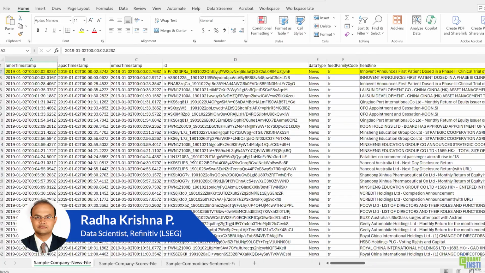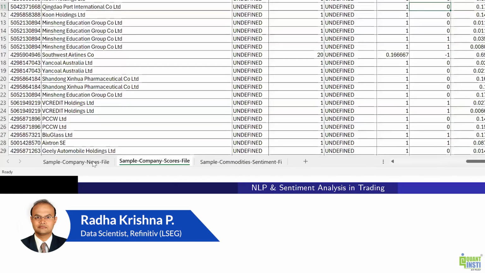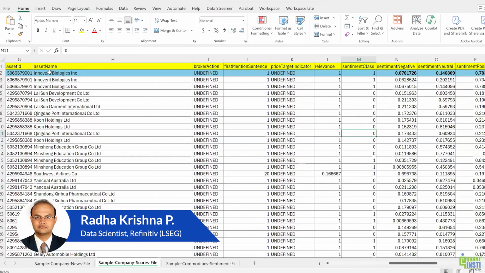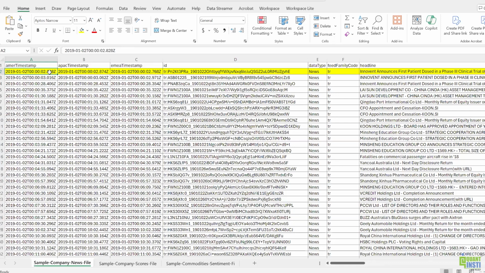But what I want you to pay attention to is that there are two tabs in this. One is a news file and one is a scores file. Now, this is one way in which, if you were to ingest sentiment data into your trading strategies, the data looks like this. It's very important to understand data, because without understanding data, it's very difficult to build any kind of trading strategy or any kind of feature, if you want to talk in machine learning parlance. What is this worksheet talking about?